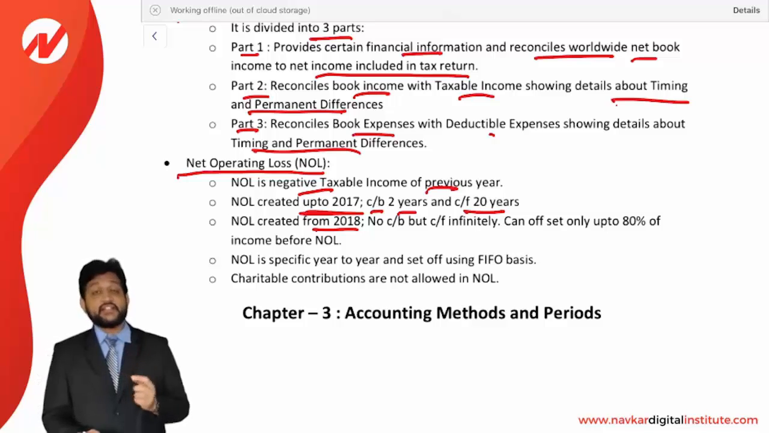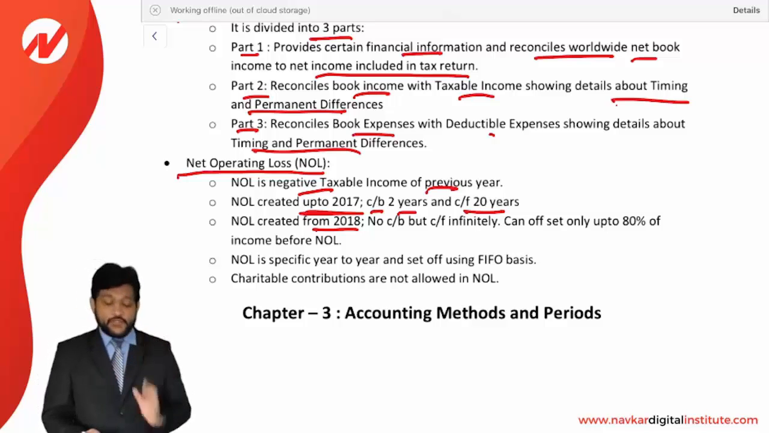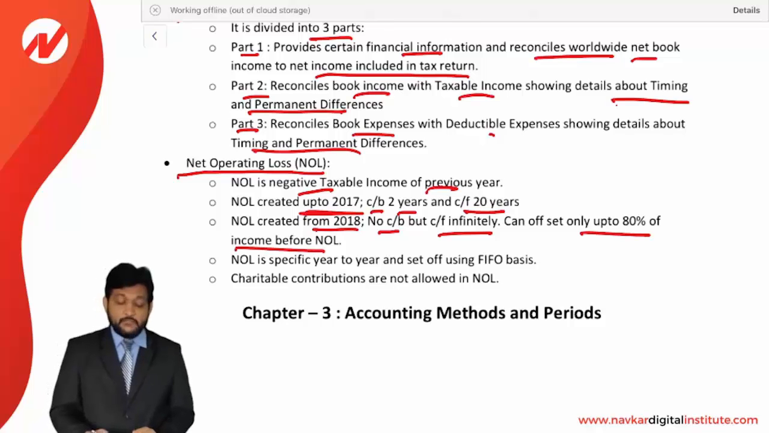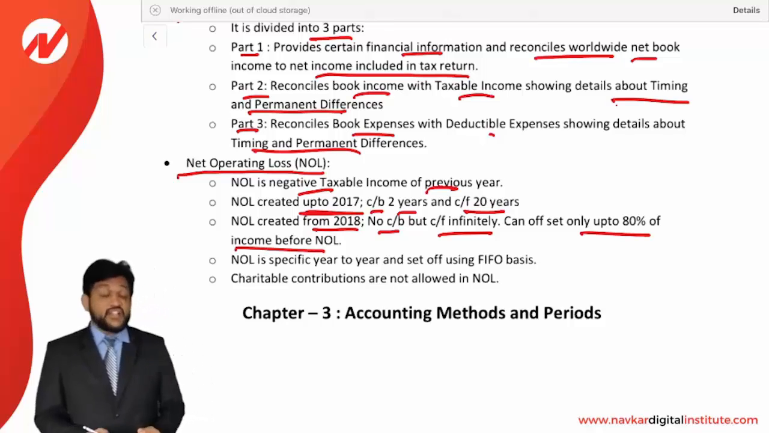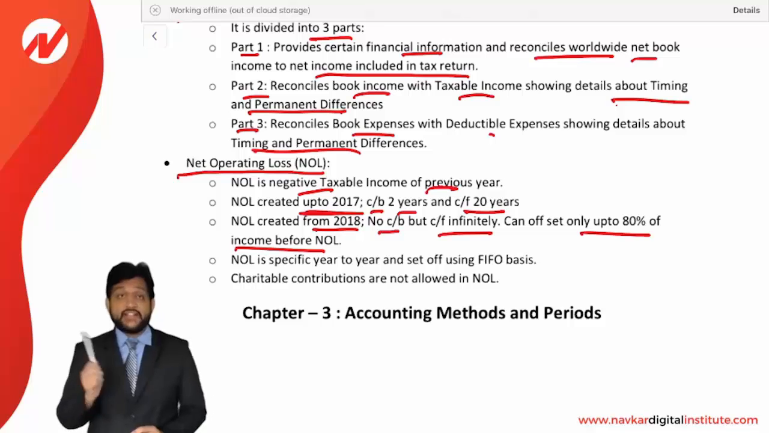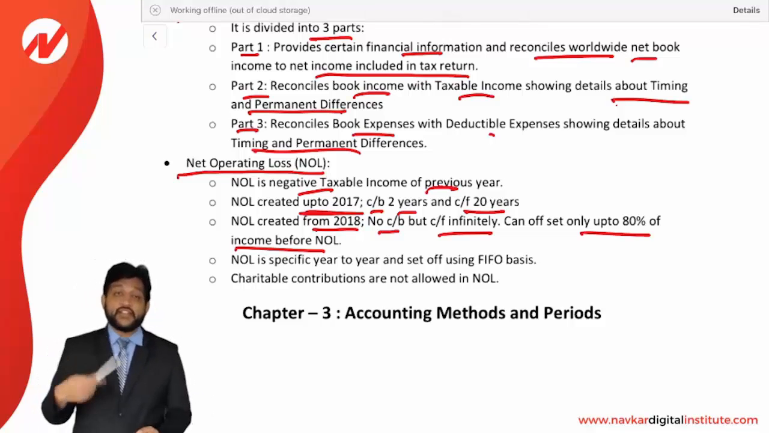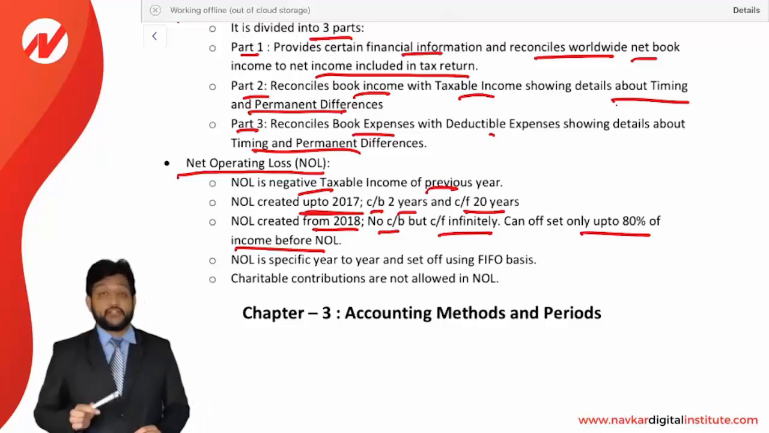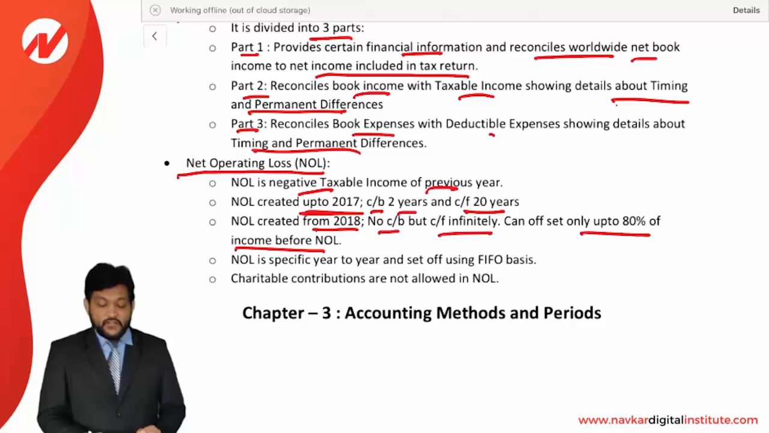If the NOL is created in 2018 or the future years, then what will be the treatment? No carryback, but carried forward infinitely, and it can be set off only up to 80% of income before NOL. From 2018 onwards, there is no carryback provision, there is only carryforward provision, but carryforward is allowed only up to 80% of taxable income. So let's be very clear on it. NOL is specific to the year and set off using the FIFO basis.